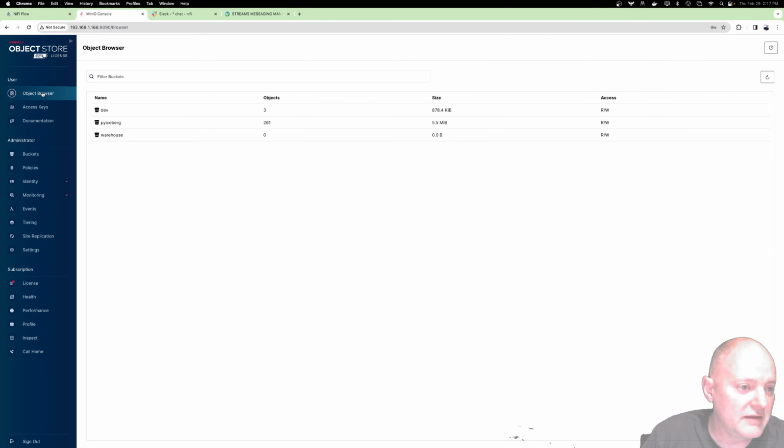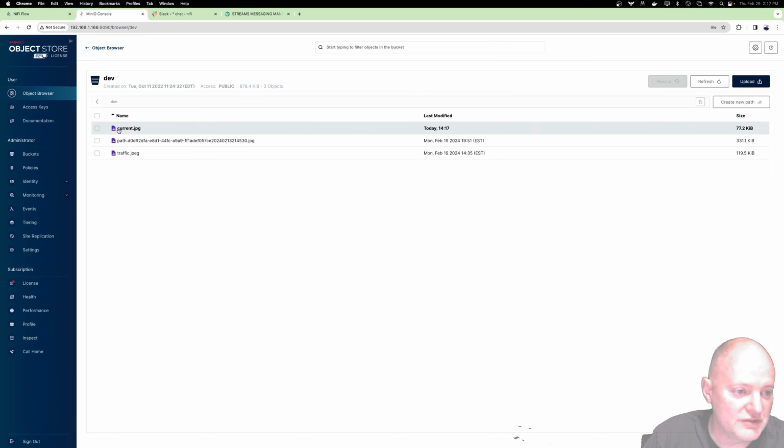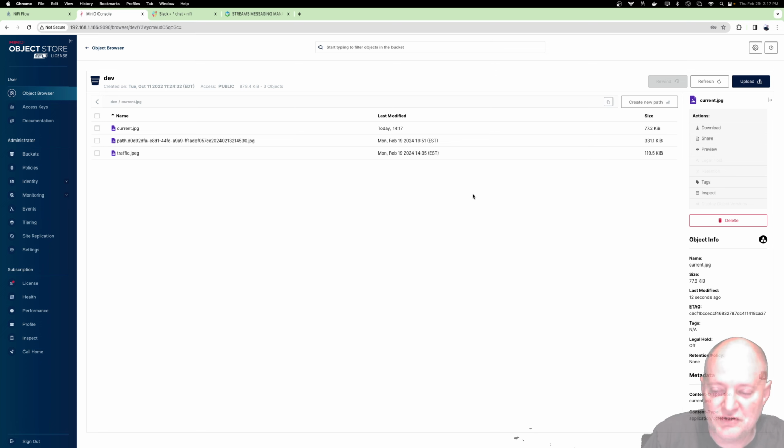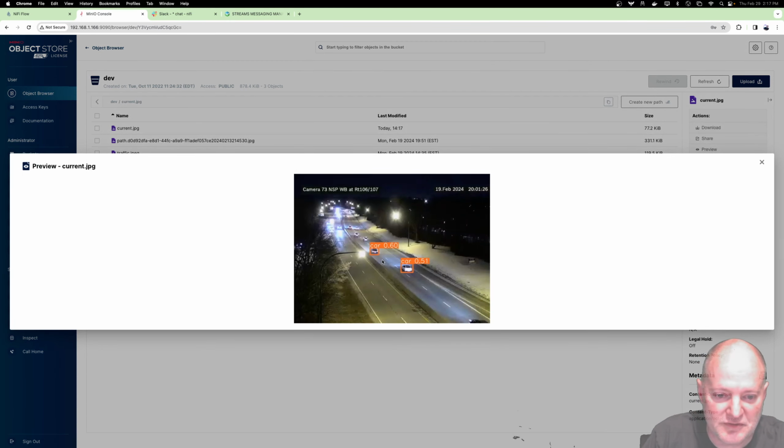So we go back here. It's not my warehouse. It's in my generic one. Now they all have same names, so it's just going to overwrite. So I need to update that name. Very easy to do. But what's nice, let's see if the preview works. Yep. See, it found the cars, which is cool.